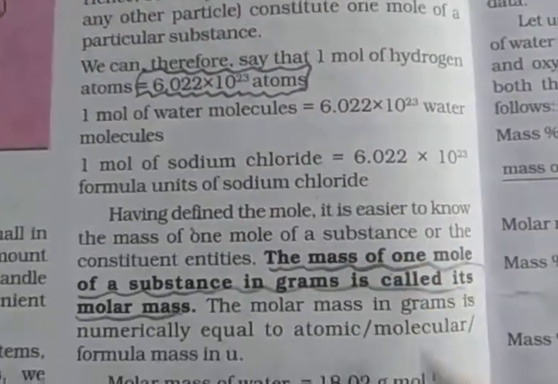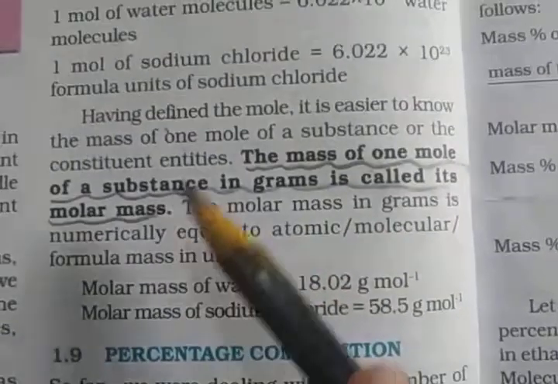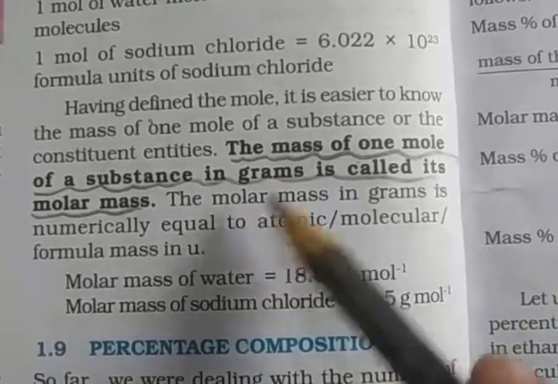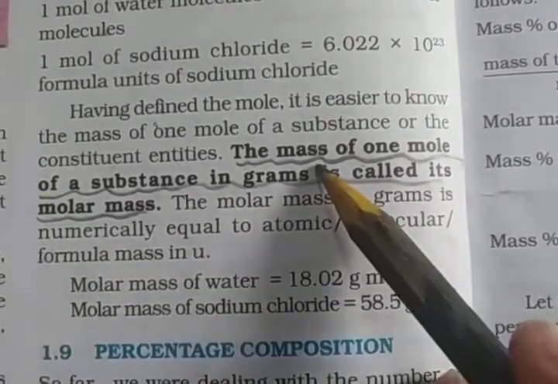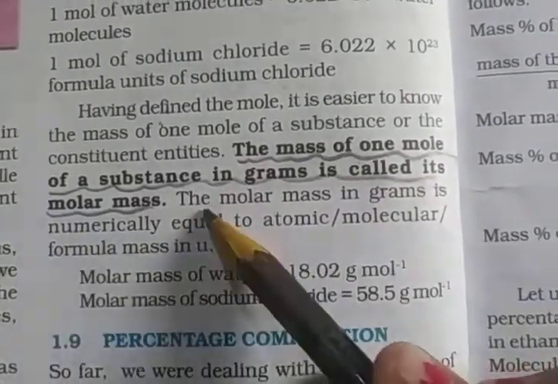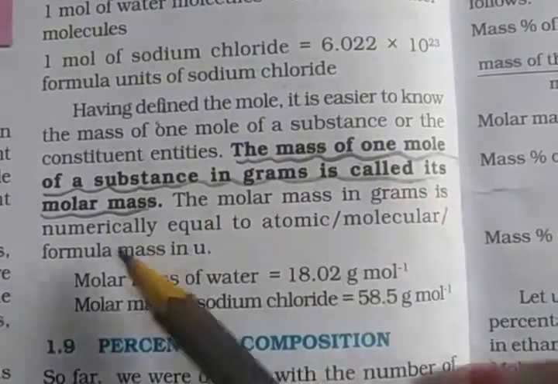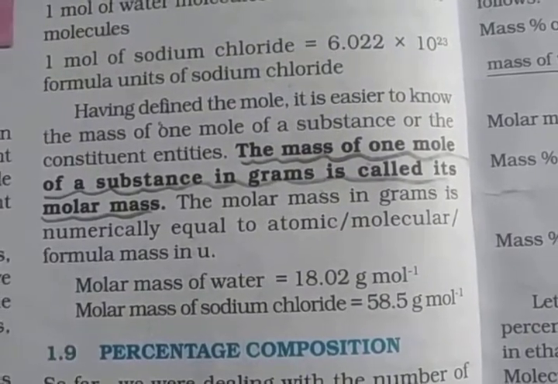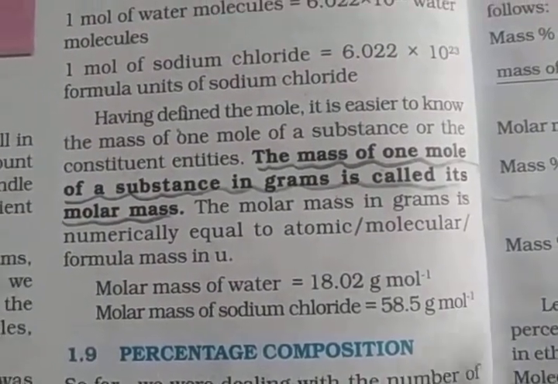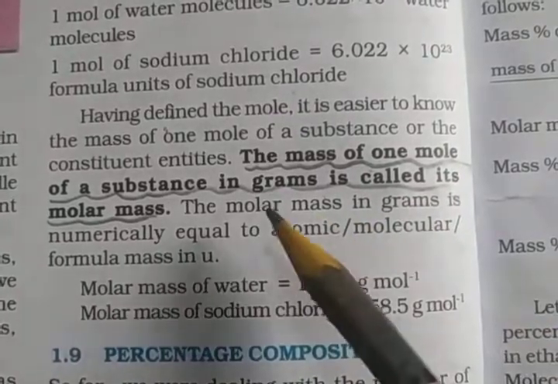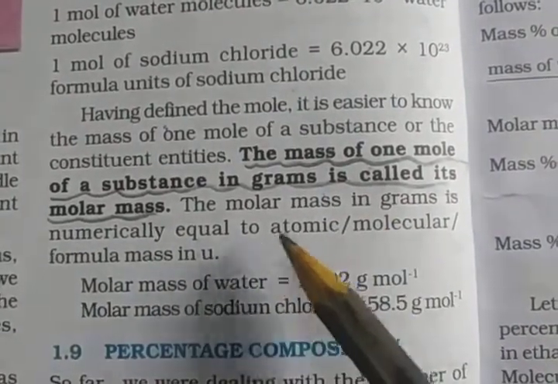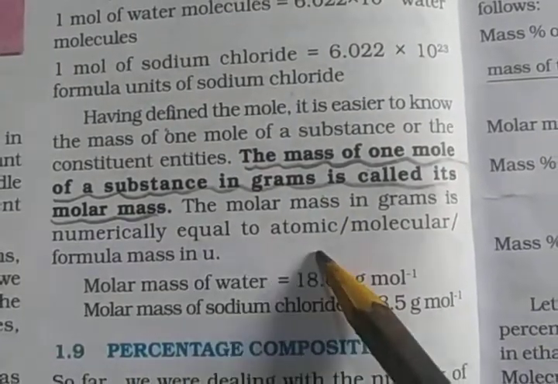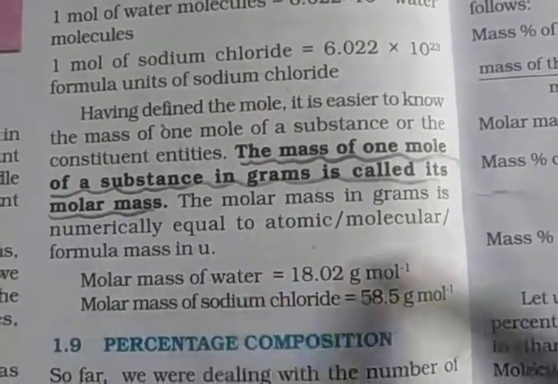It is easier to know the mass of 1 mole of a substance or of the constituent entities. So the definition is molar mass. The mass of 1 mole of a substance in gram is called its molar mass. Molecular mass is written in mu, right? But the mass of 1 mole of a substance in gram is called its molar mass, and molar mass in gram is numerically equal to the atomic, molecular and formula mass in mu.